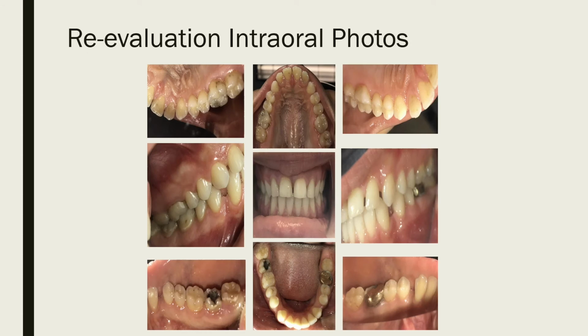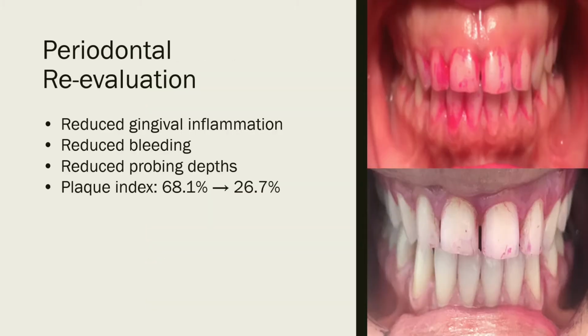Here are the intraoral photos that were taken at the re-evaluation appointment. At the re-evaluation appointment, it was found that the patient had reduced gingival inflammation, reduced bleeding, and reduced probing depths. His plaque index also improved from 68.1% at the initial appointment to 26.7%, which can be seen in these pictures to the right.